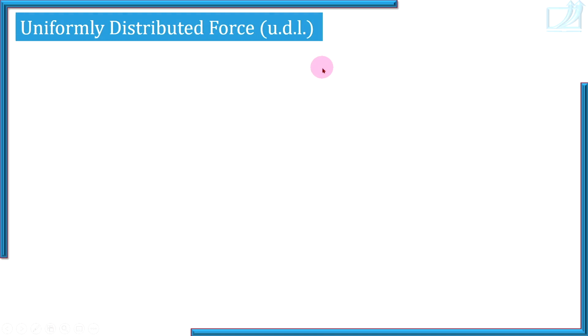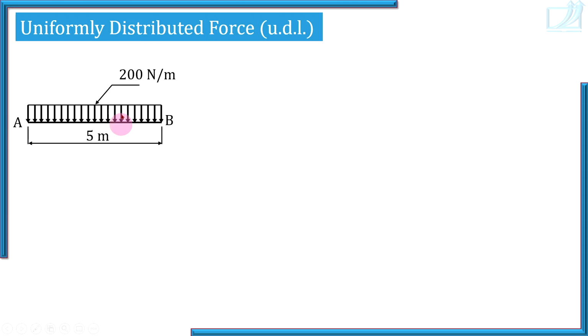Uniformly distributed force is one of the two standard cases of distributed forces. Uniformly distributed force, or UDL, uniformly distributed load. In the space diagram, a uniformly distributed force is shown in this manner. What you should understand from this diagram: on a 5 meter length, a force is distributed uniformly.